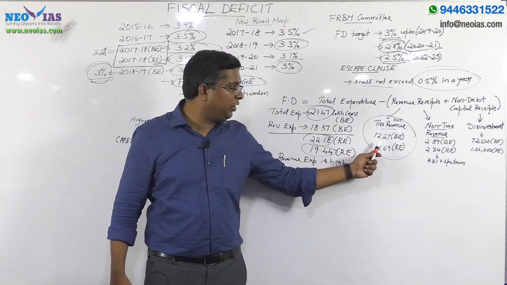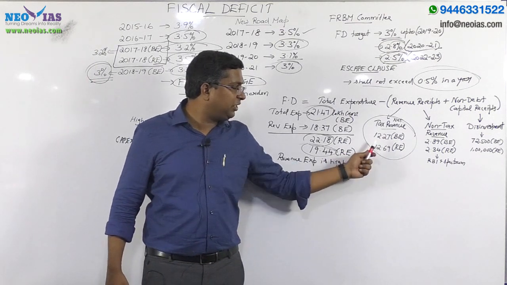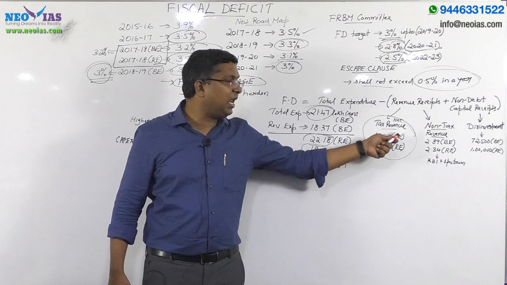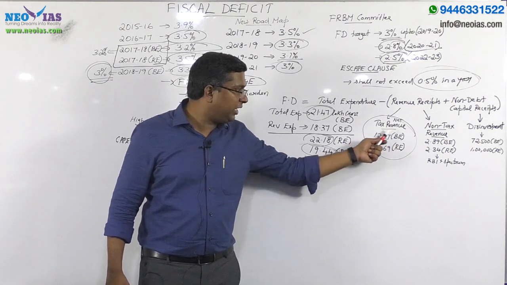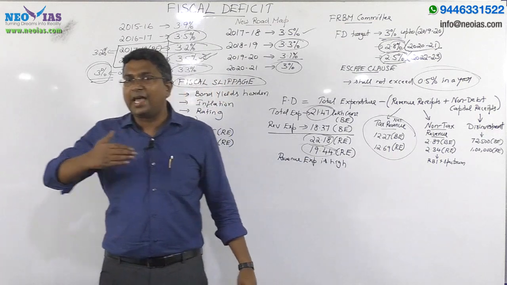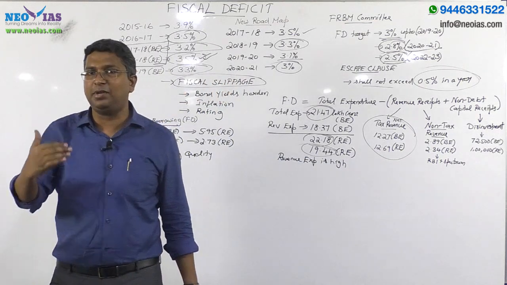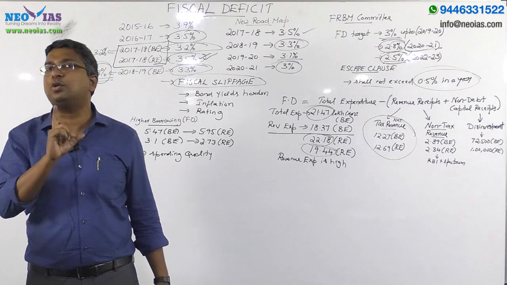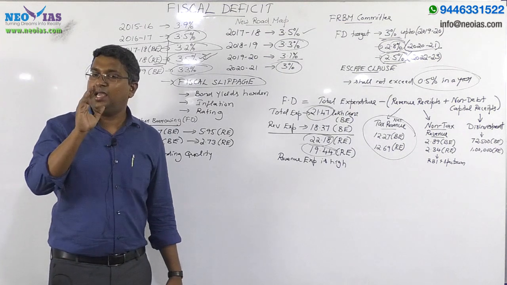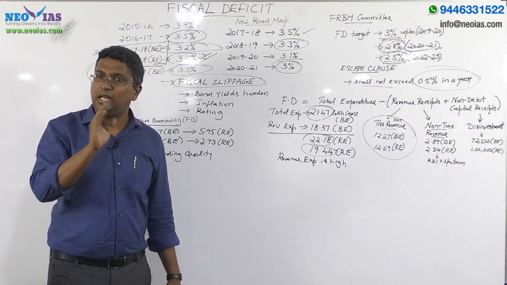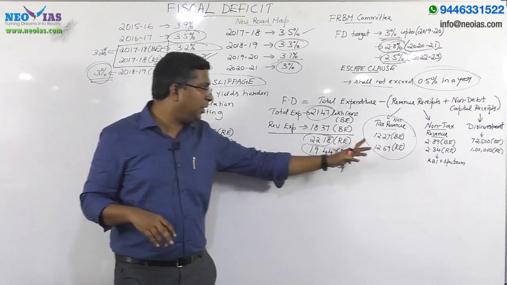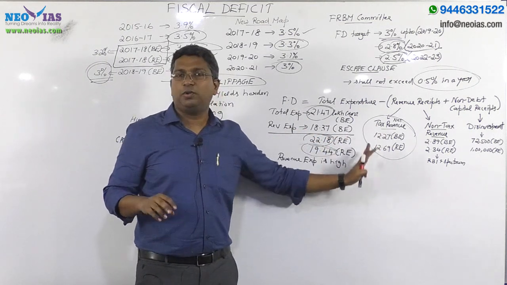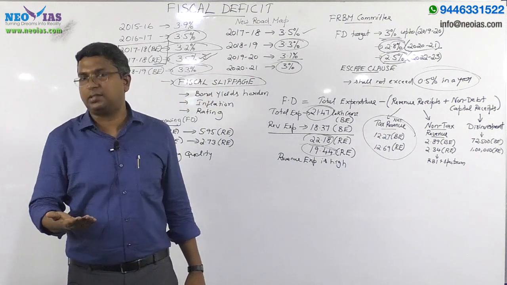The net tax revenue as per the budget estimate was 12.27 lakh crore, but in the revised estimate, the net tax revenue has increased. So the tax revenue has increased in 2017-18. That's a very important point to note down. The high fiscal deficit is mainly because of high revenue expenditure. It's not because of tax revenue. Tax revenue rather has increased in 2017-18.